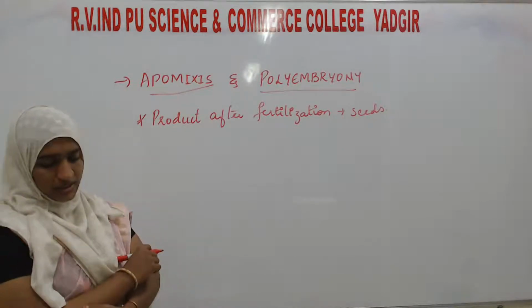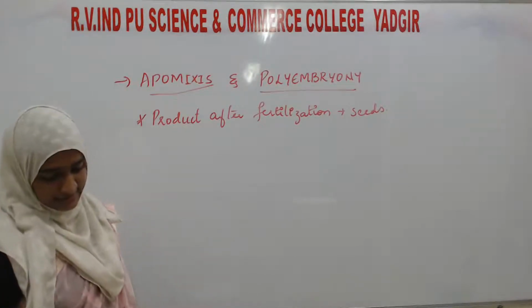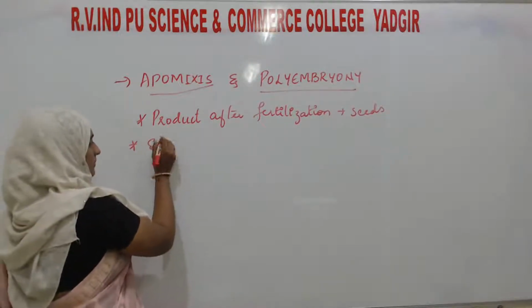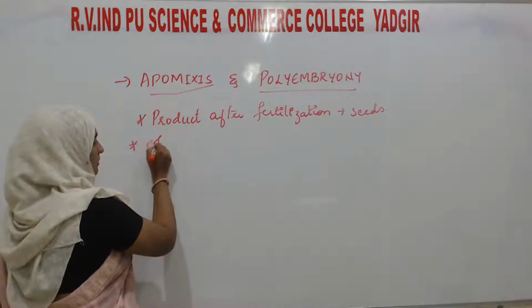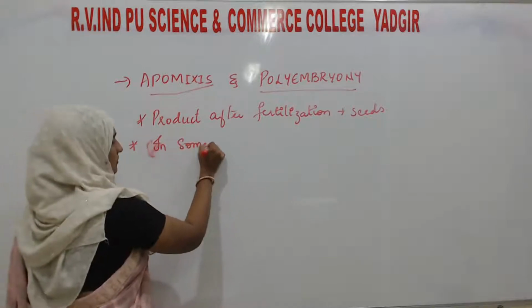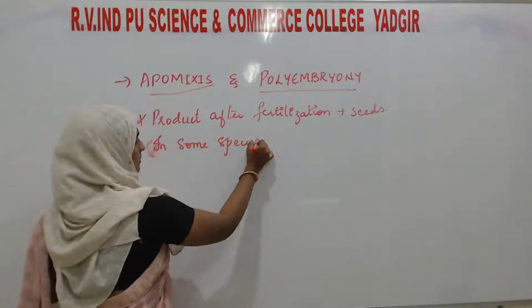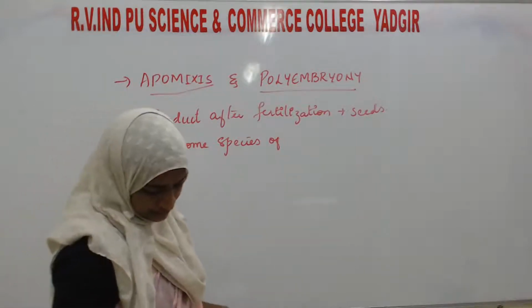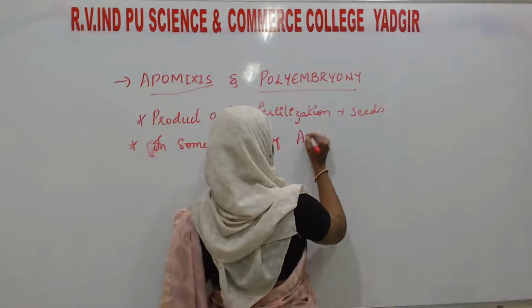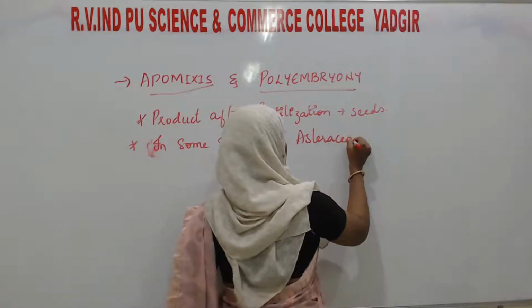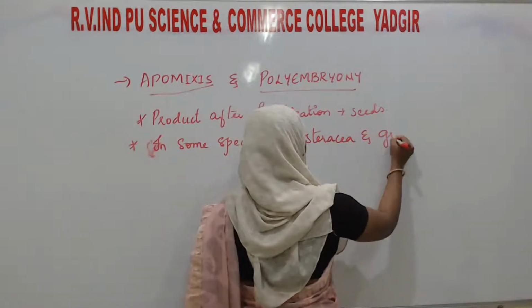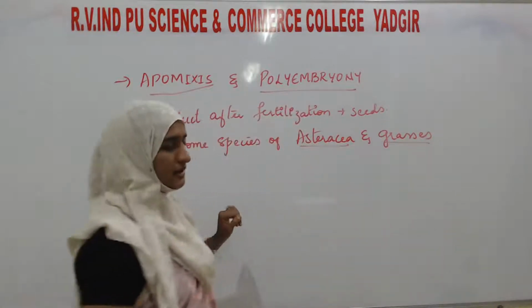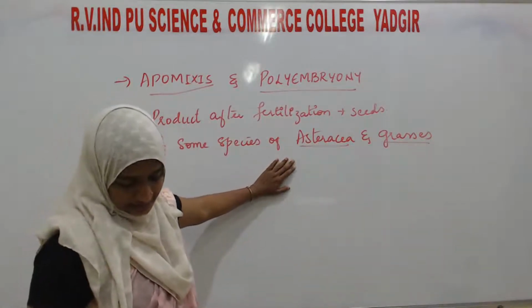But in a few flowering plants, such as some species of Asteraceae and grasses. Here the two groups are Asteraceae and grasses.